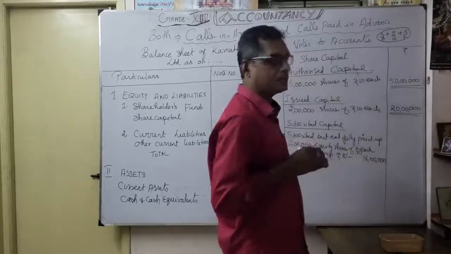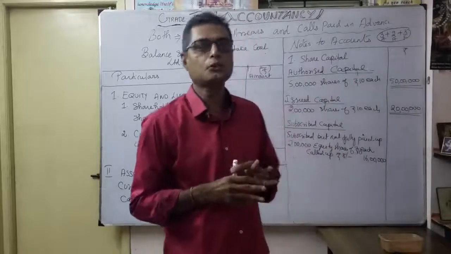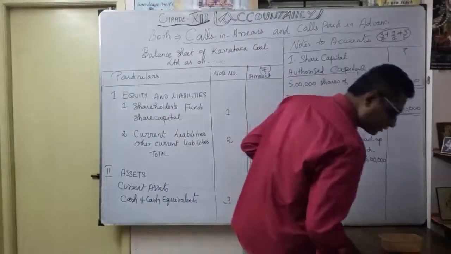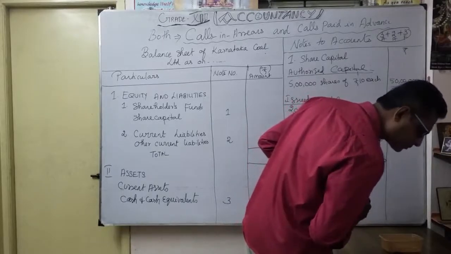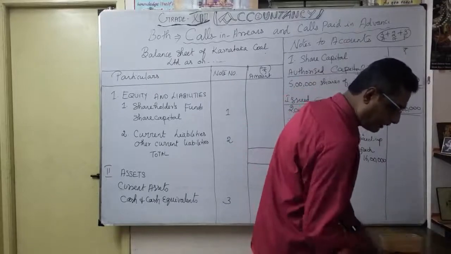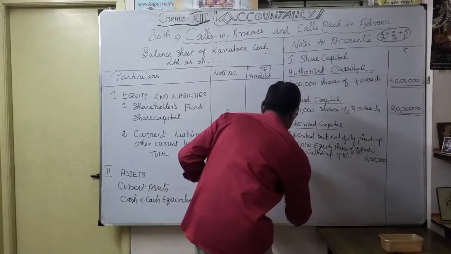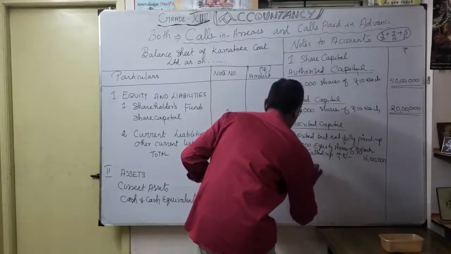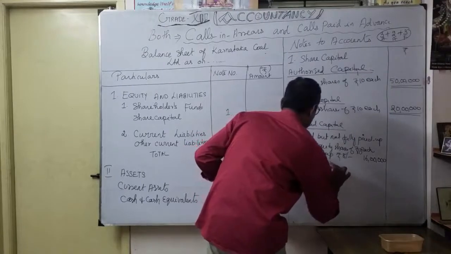But what happened? Of that 16 lakhs, for 10,000 shares the first call is due from shareholders. So we have to write less: calls in arrears.